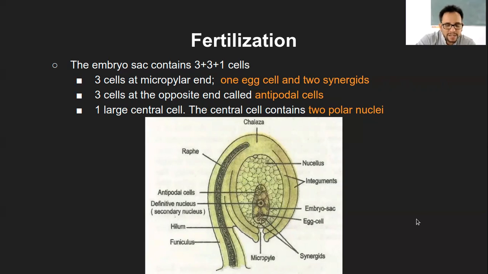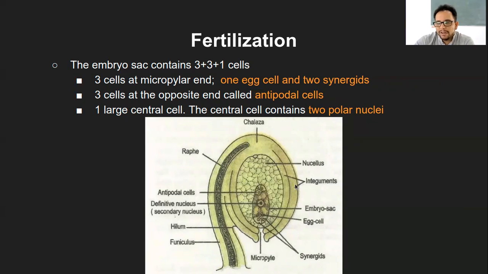So let me just quickly revise and then I'll take questions. Again, these 2 integuments, I know it can be really hard to remember all these names, but for me, because I have practiced it enough, I guess it comes to me very naturally. For you people, it might take a little time, but don't get sad because of that. It will come to you, but all these names you need to remember.